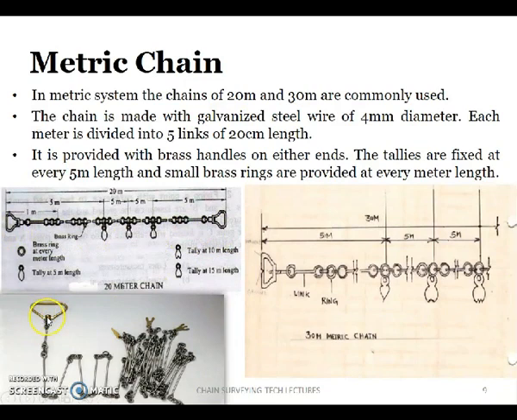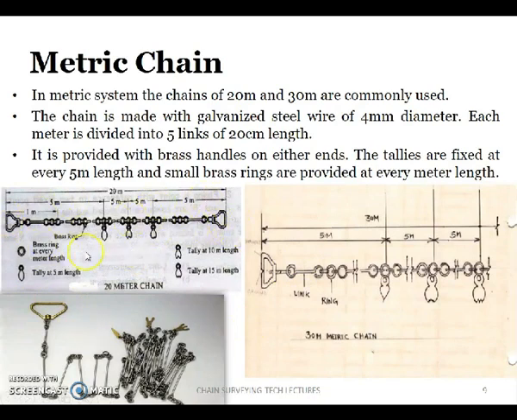Here we can see a swivel joint. It means if you rotate this, the chain won't turn, only this will turn. That kind of joint is called a swivel joint. So 5 links comprise 1 meter length. The length is to be measured from end to end. It means that the length also includes the length of the handle. So the length is to be measured from this end till the other end, from here to here.